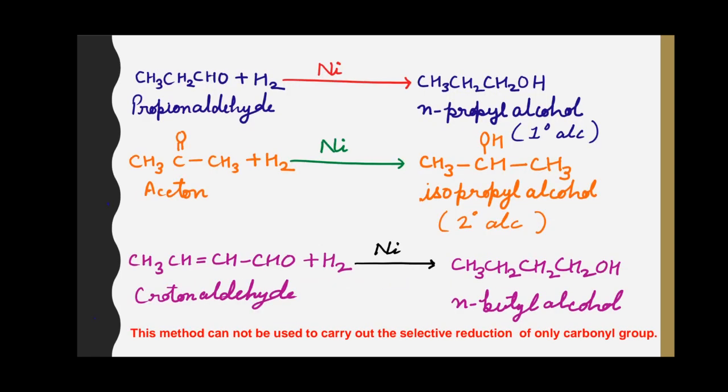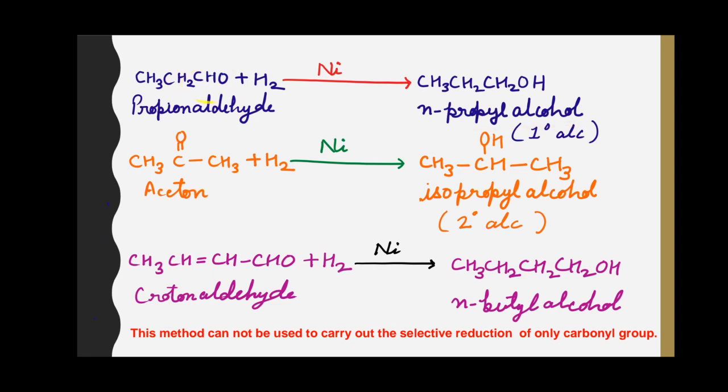In the first reaction, this is propion aldehyde, and when it reacts with hydrogen in the presence of a nickel catalyst, it gets converted into N-propyl alcohol.